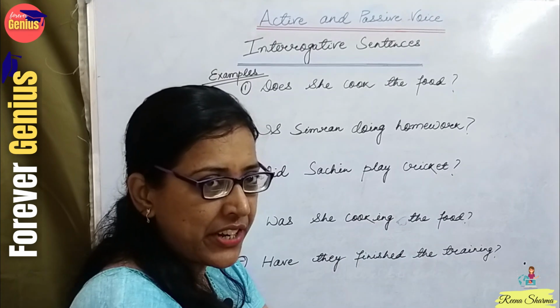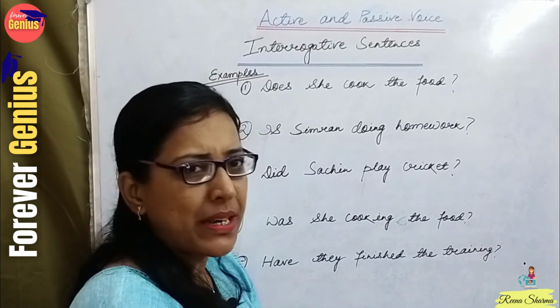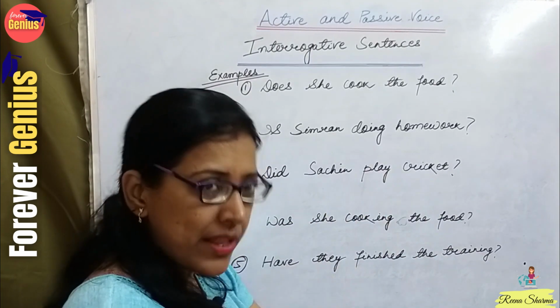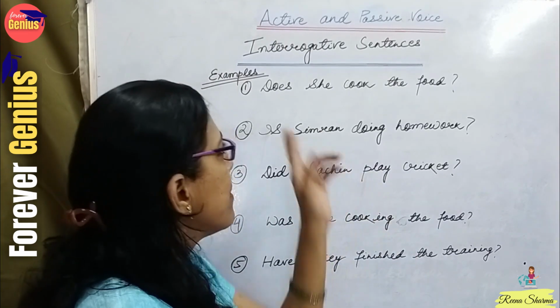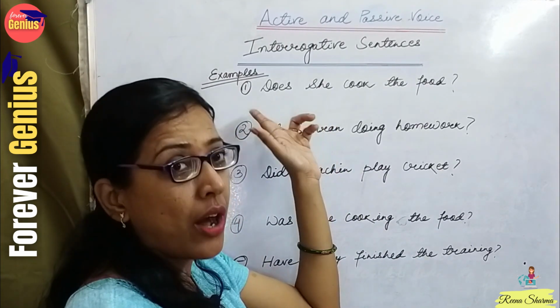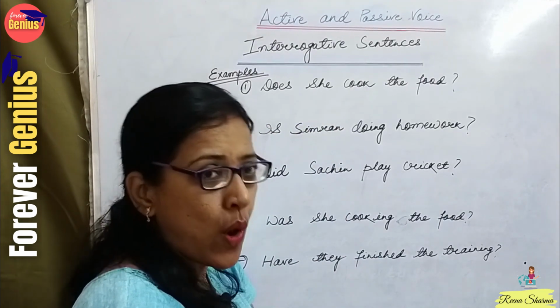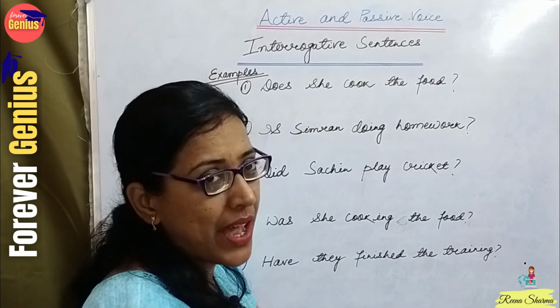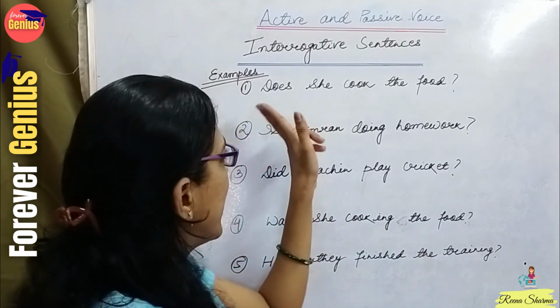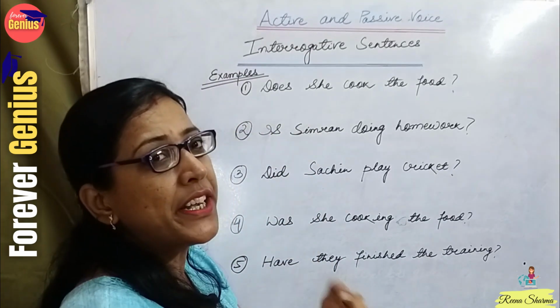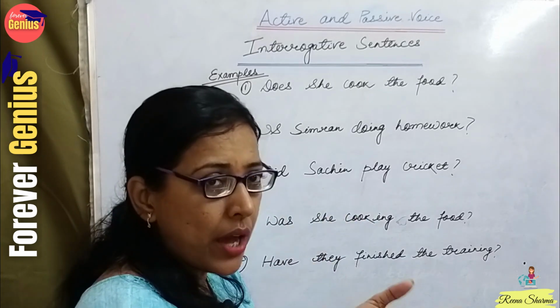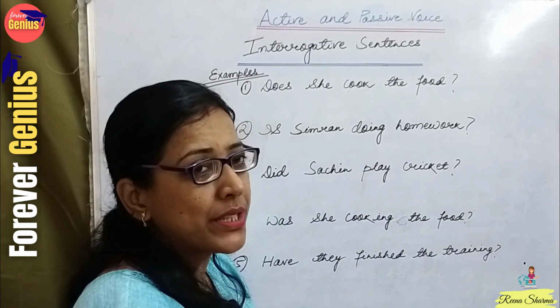Simple, continuous, perfect, perfect continuous. So in all the four forms, we have seen that when we start with do or does, it will always be converted into is, am or are depending upon the subject. So if it is does, I will convert it into is, am or are according to the subject.